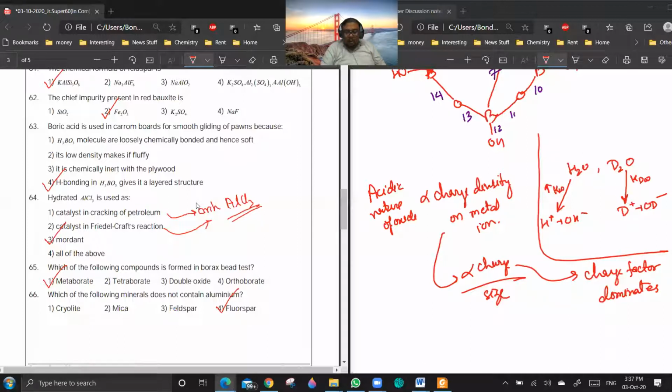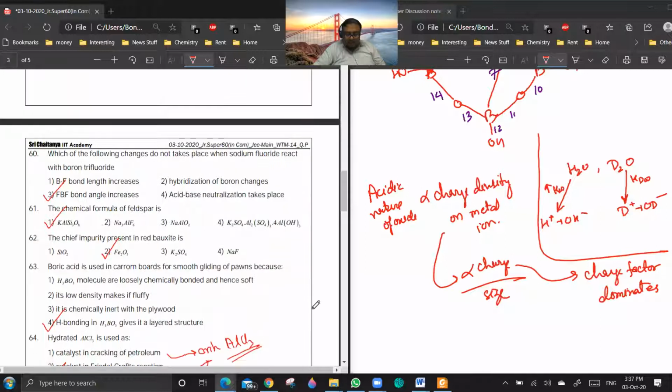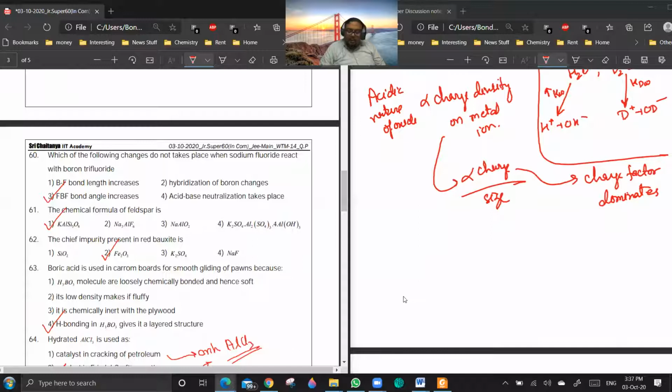63rd one. 65, 66, no doubts? No, sir. 60 to 63. 63. Yeah, you see, what happens is that SCPO3 will have a layered structure, so it will form a smooth planar type of thing over the carom board surface. So it will reduce the friction and cause smooth gliding of the striker and all those things.